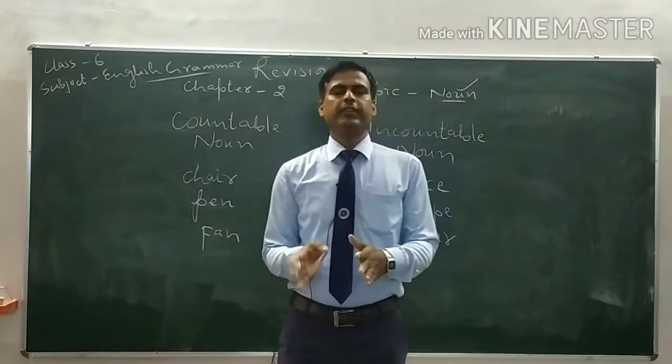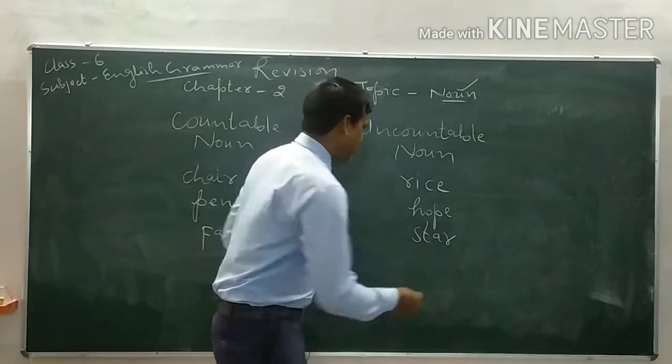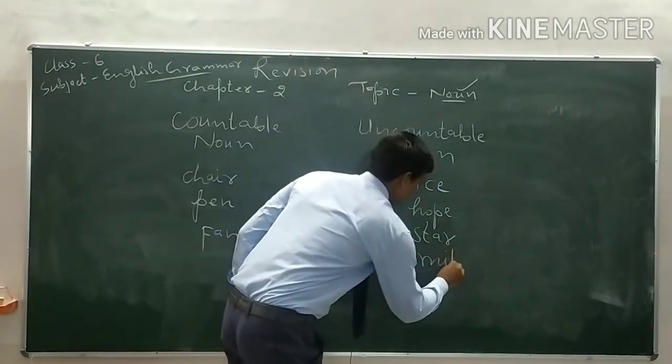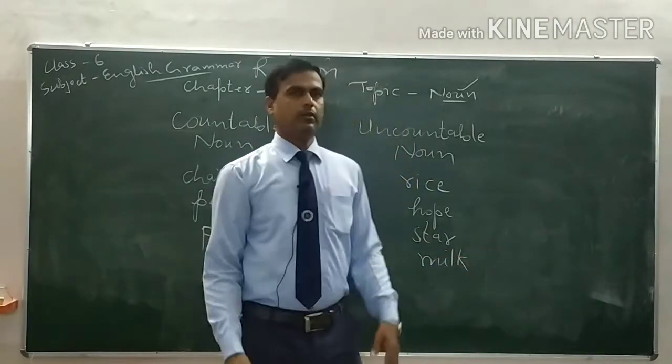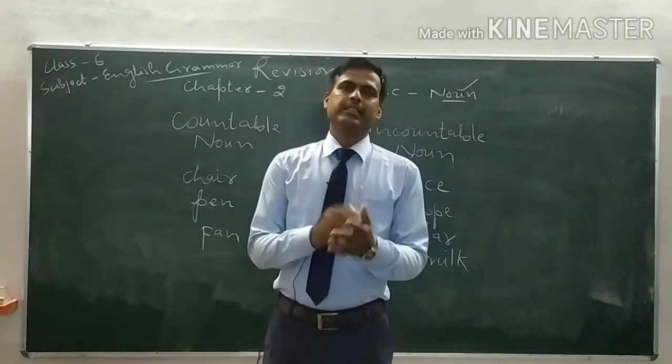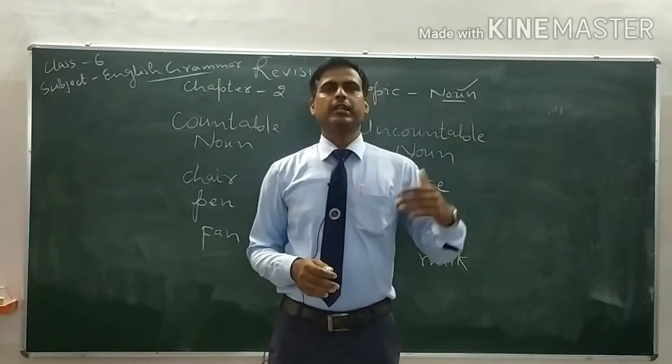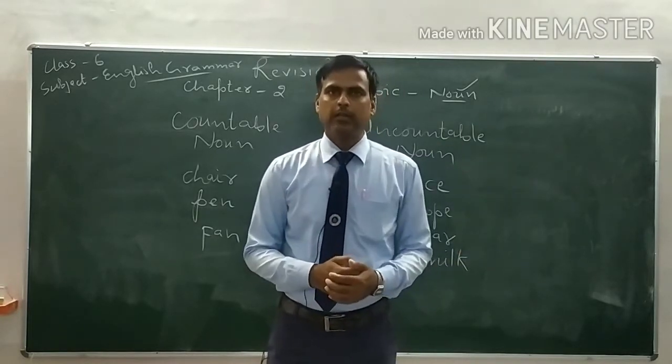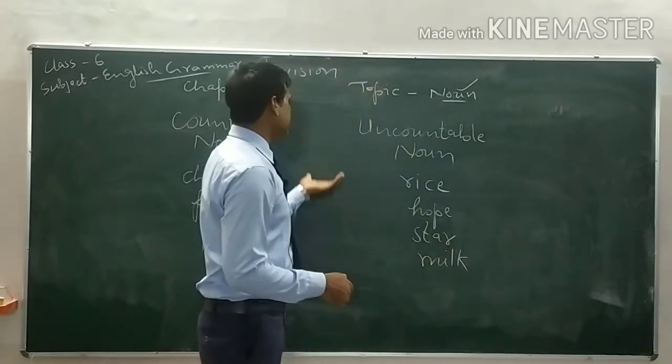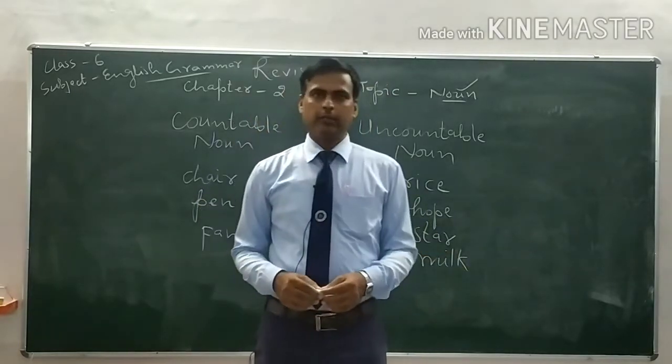So the things which cannot be counted, like milk, water. We can't count these things. That's why these nouns are called the uncountable nouns. So this is the chapter about countable and uncountable noun.